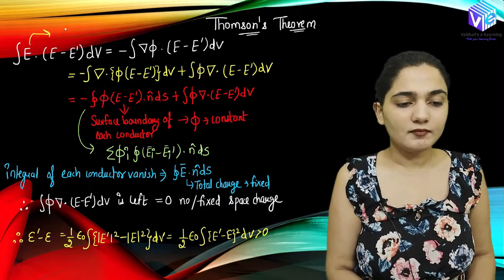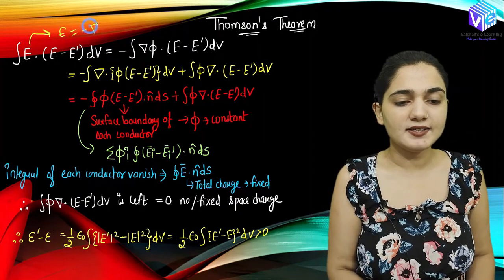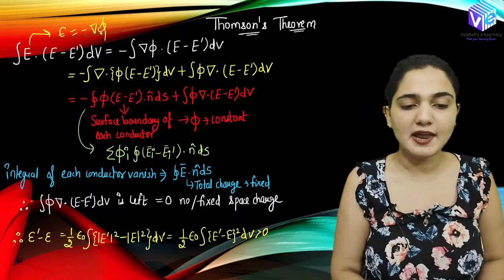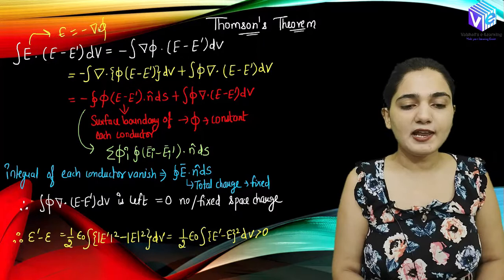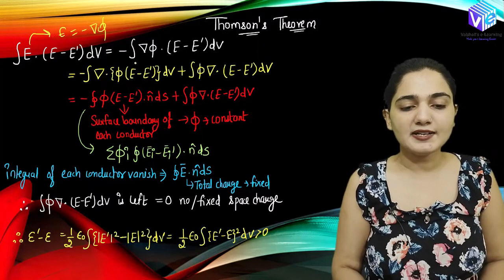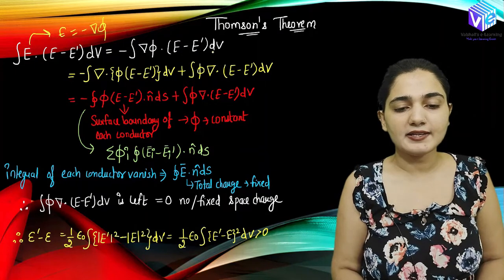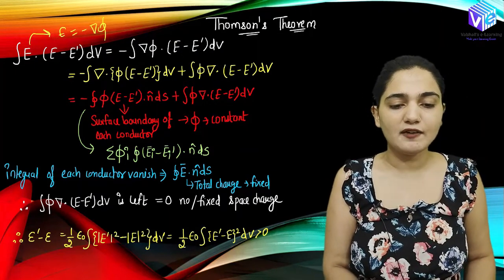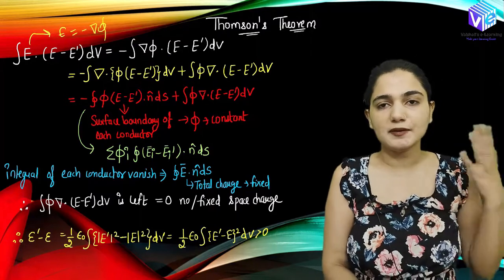E is equal to minus del phi, where phi is the potential. This is a relation between E and potential. So let's put the value of E is equal to minus del phi over here. So we will be having minus integration del phi E minus E dash dV. So here you can see we have again the formula which we represented in the previous video.